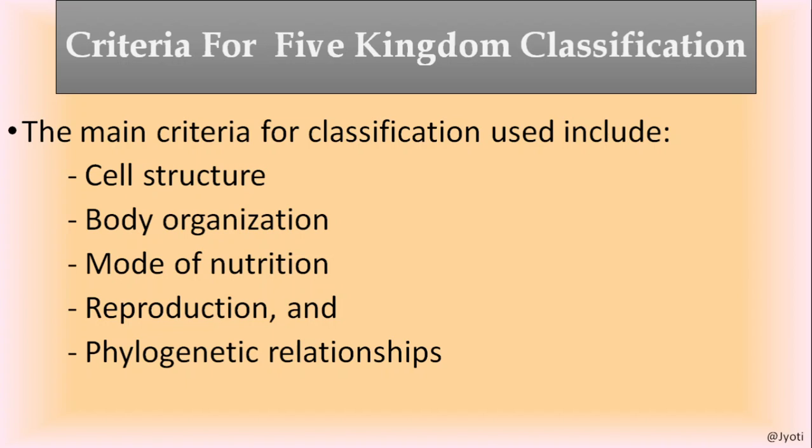For example, human beings, apes, monkeys, chimpanzees, gorillas. These animals are included under Primates because it was believed that these organisms have a common ancestor. So more similarities are found among these organisms. That's why they are grouped under Primates. So in this way, the classification was made.